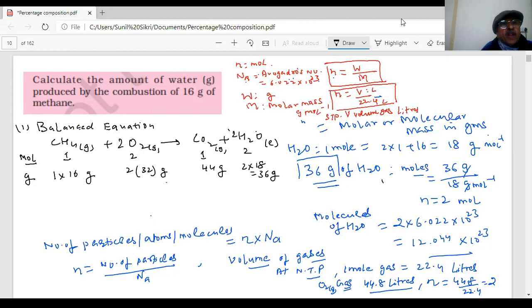Clear? Therefore, 16 grams of methane will produce how many grams of water? This is a very easy question then. 16 grams of CH4 is equal to 36 grams of H2O. This is our answer, students.